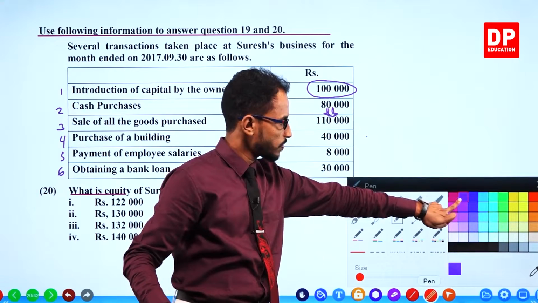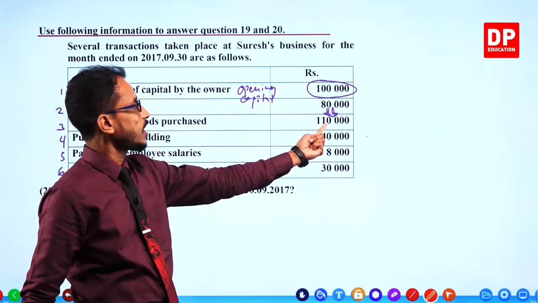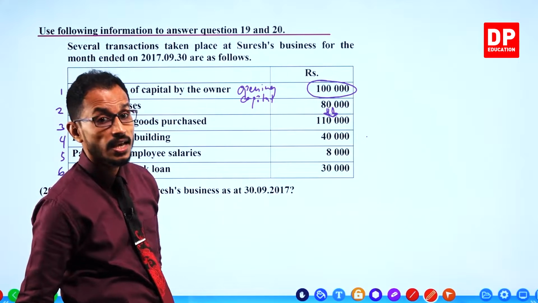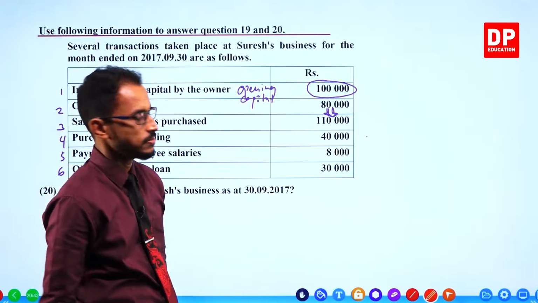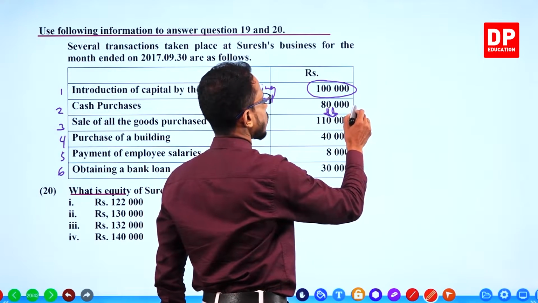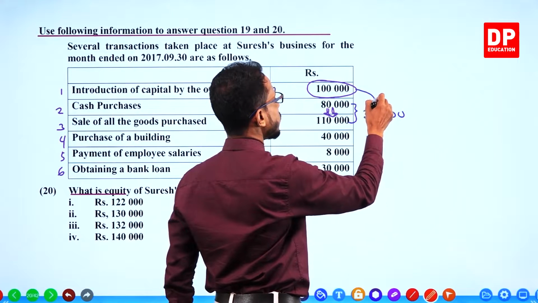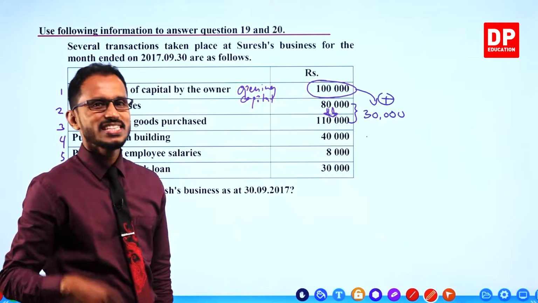Calculate the profit: 110 minus 80. How much is the profit? 30,000. That should be added to equity because profit increases equity.